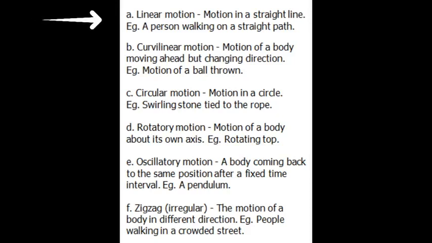First we can see the linear motion. In this type of motion, the path of the motion is in a straight line. For example, a person walking on a straight path.